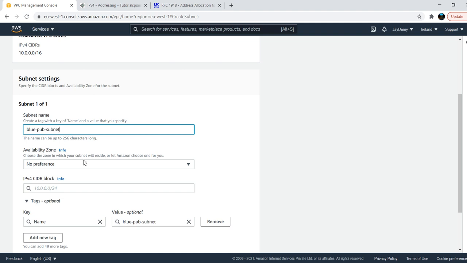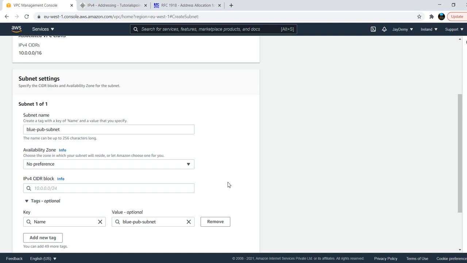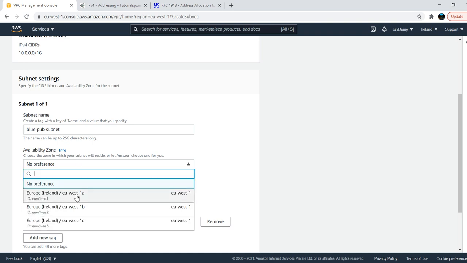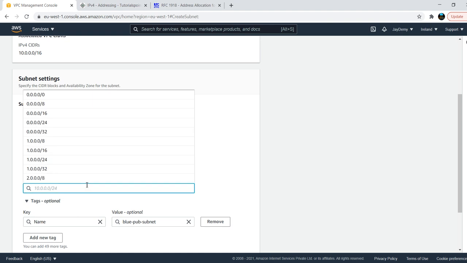I will give only one subnet, I don't want to create multiple subnets here. Now the subnet belongs to a particular availability zone, 1A, 1B or 1C. If you choose a preference, it will be created in that specific availability zone. If you keep no preference, it will pick any one of the availability zones by default. So I will choose 1A. I need to give my CIDR range here.